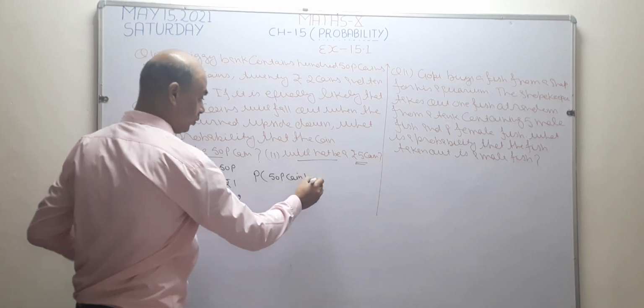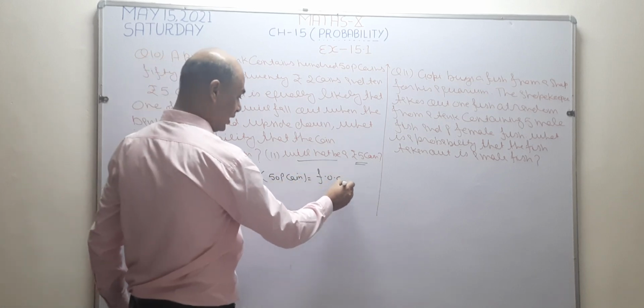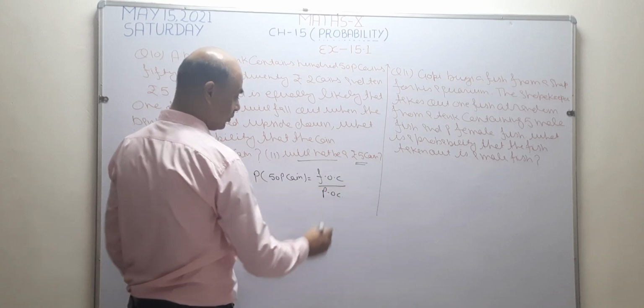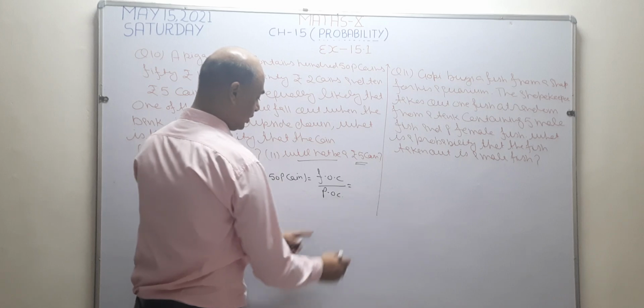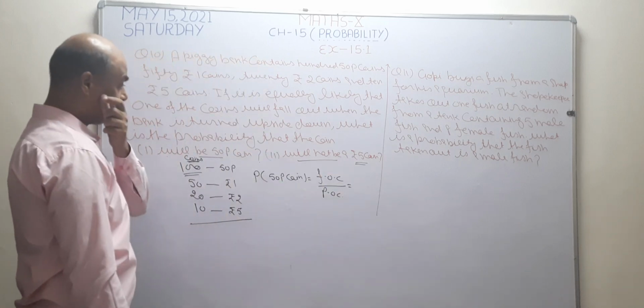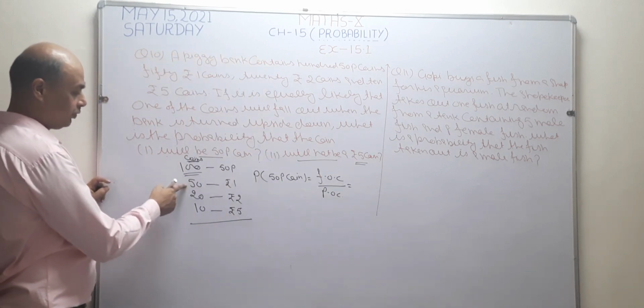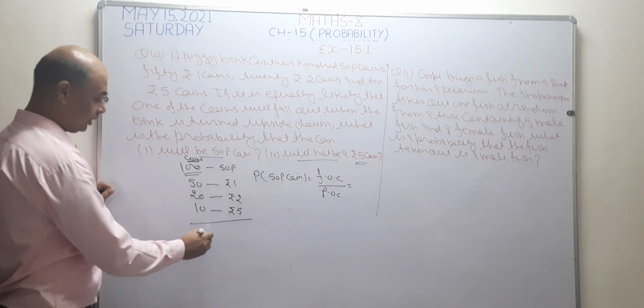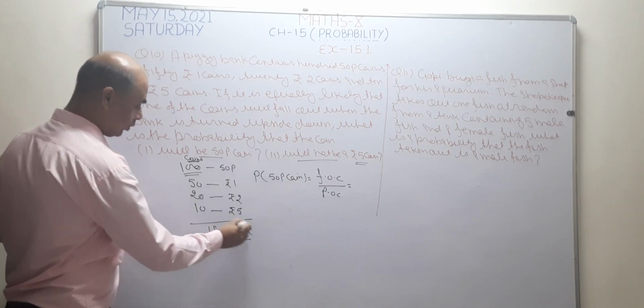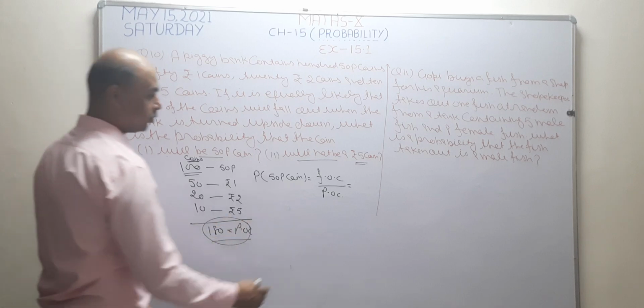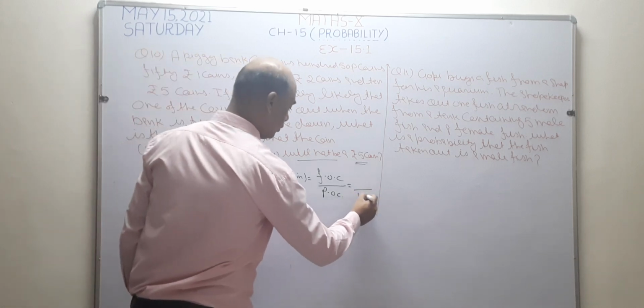Okay, what is the formula? Number of favorable outcomes upon number of possible outcomes. I want to check the possible outcomes. How many coins are there? 100 plus 50, 150, 150 plus 30, 180. So the possible outcomes are 180, because there are 180 coins.